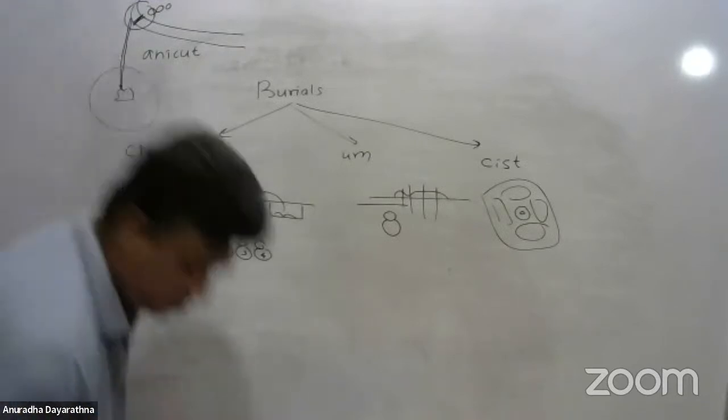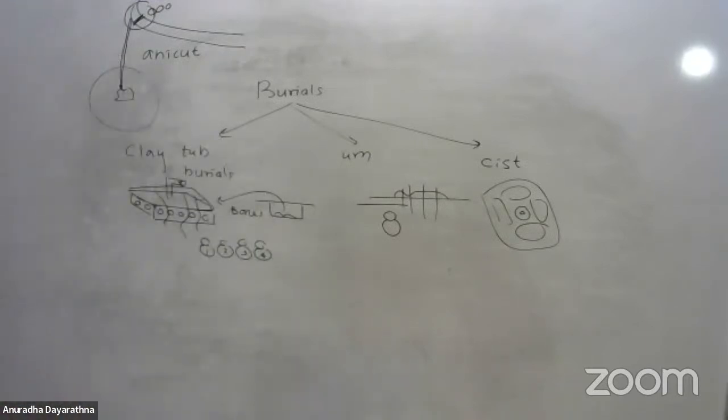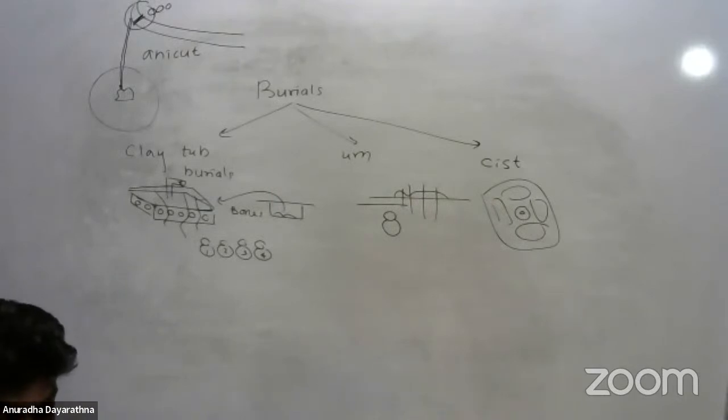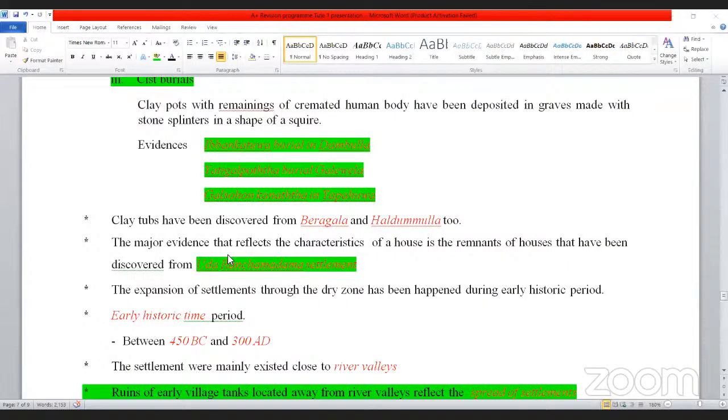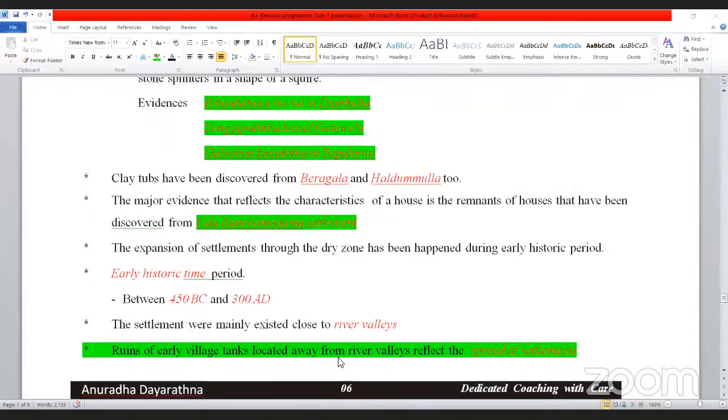Why did they not go to the river valley? Because they did not know how to control floods. The method of controlling floods, they did not know. So they did not go to the river valley. And ruins of early village tanks located away from river valleys reflect the spread of settlements.